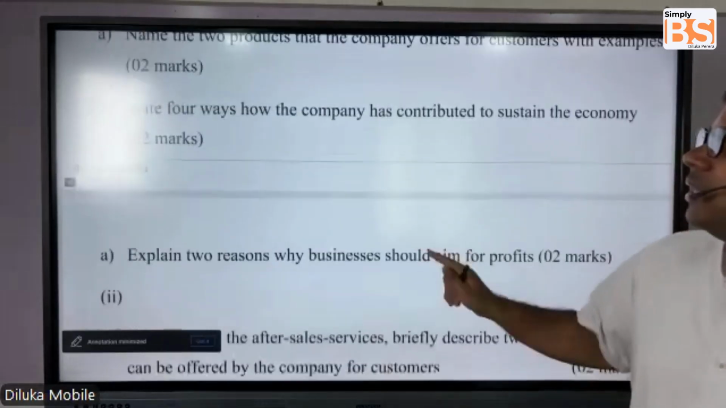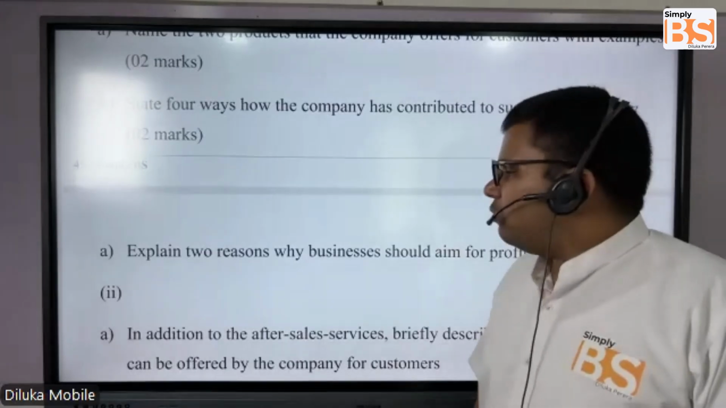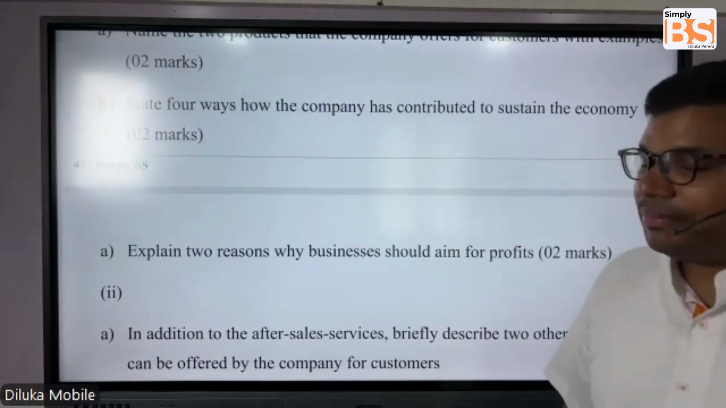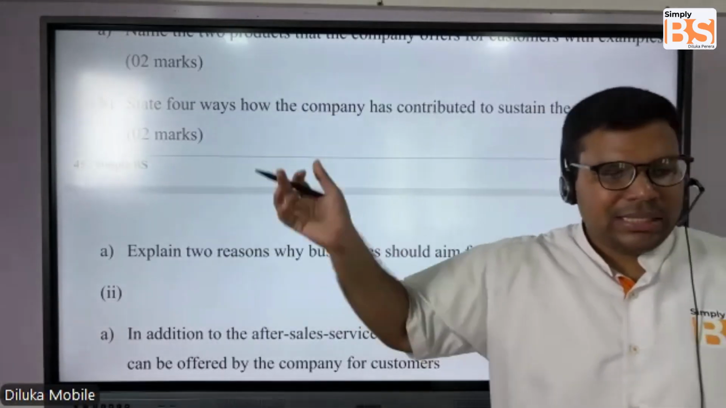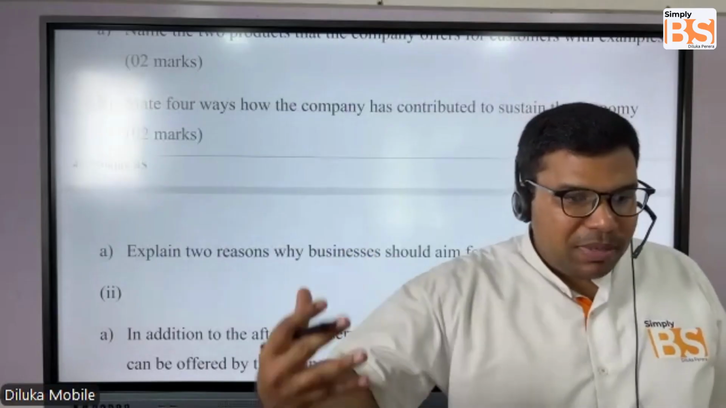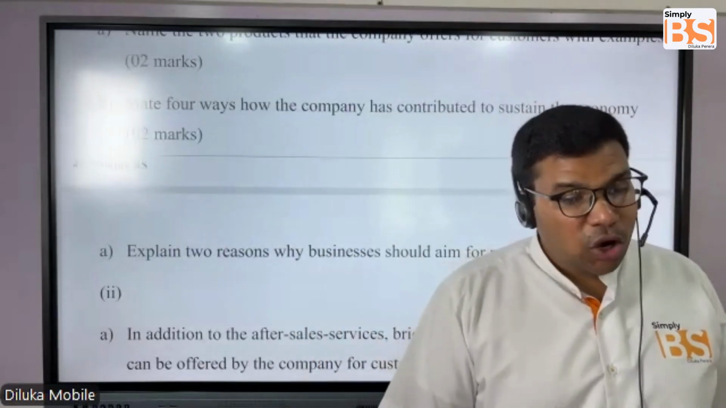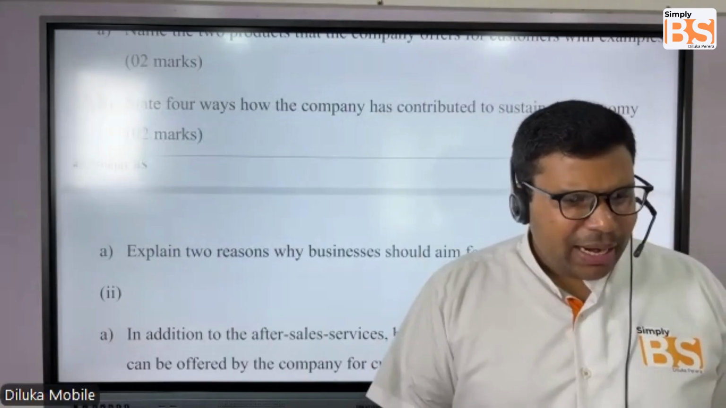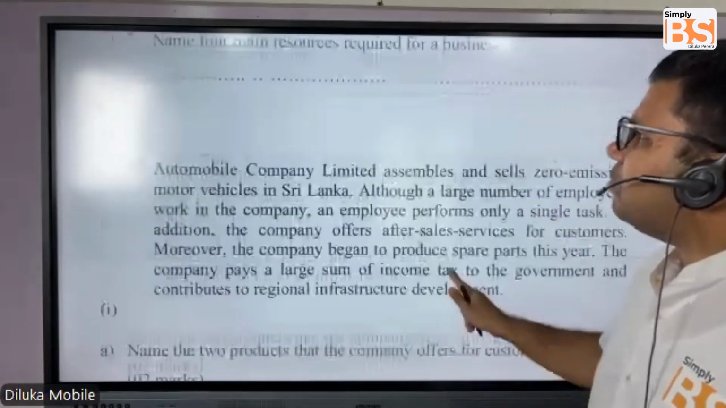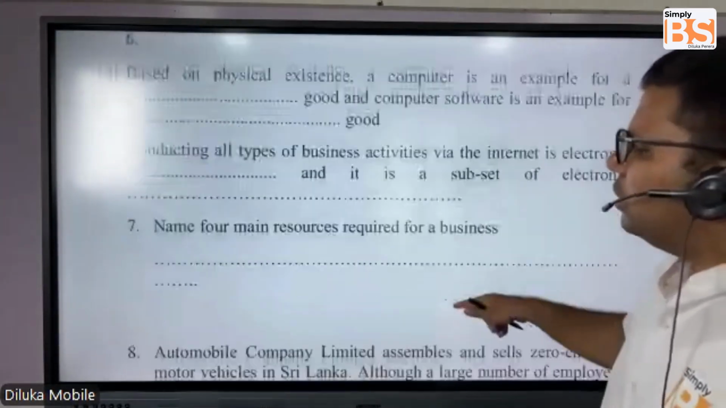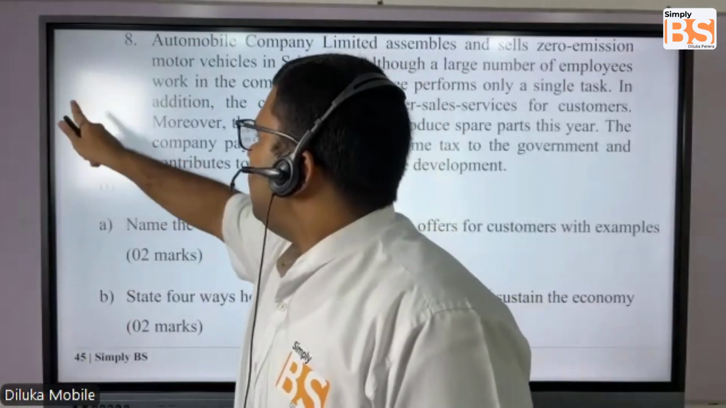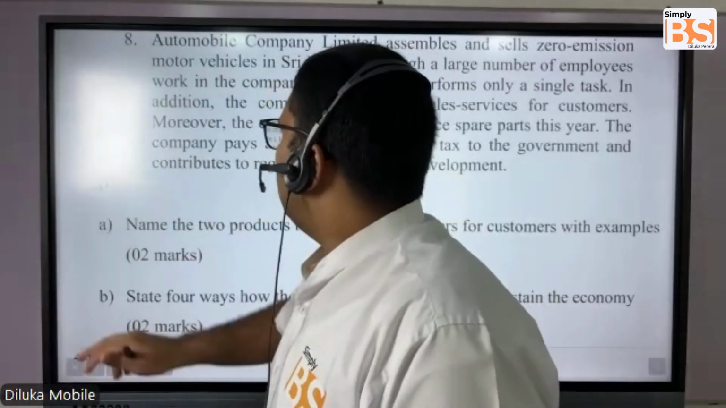Next, they're asking to state 4 ways how the company has contributed to the sustain of the economy. This, of course, we discussed in our previous questions, even in our tute also. How a business is actually contributing to the economy. Let me just get the highlighted answers. Hold on.